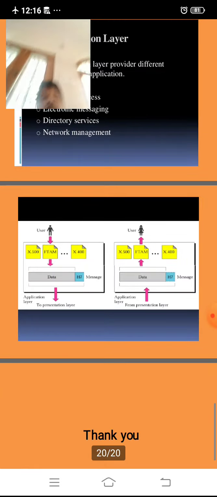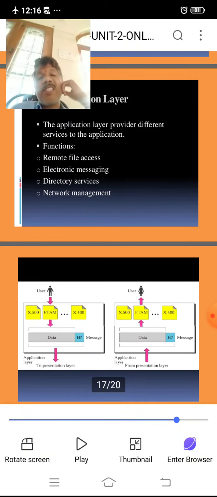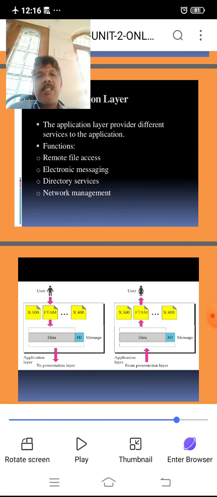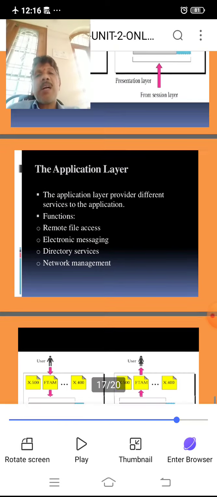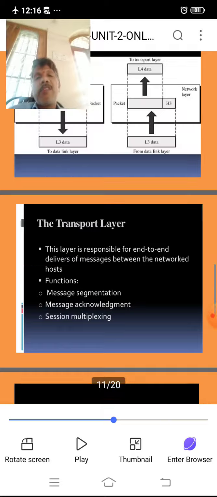So start with the application layer, end with the physical layer, and at the destination part start with the physical layer, end with the application layer. These are the 7 layers as a part of the OSI reference model. Once again I want to review that.